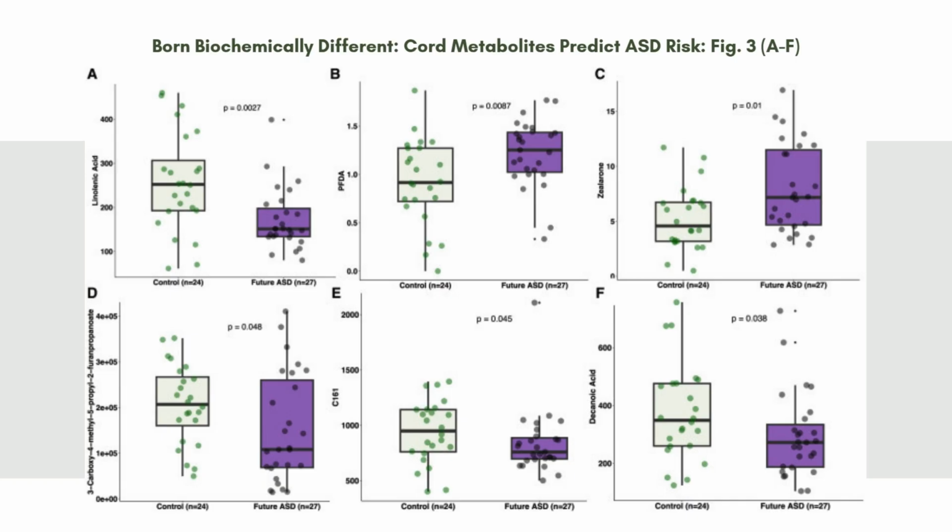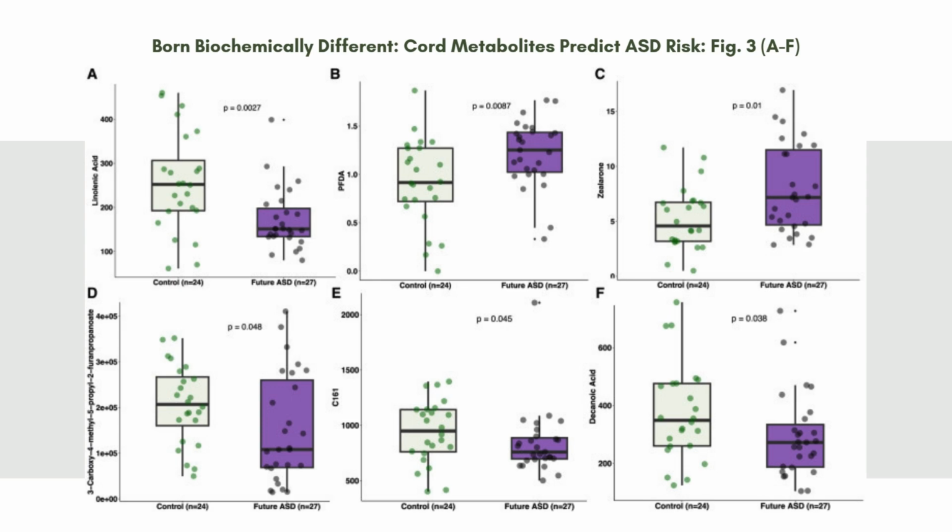Here we're looking at the first half of the cord blood metabolite comparisons between children later diagnosed with ASD and matched controls. This data was from cord serum samples collected at birth. Each box plot compares metabolite levels, with controls in green and ASD cases in purple. I want to walk through panels A through F.